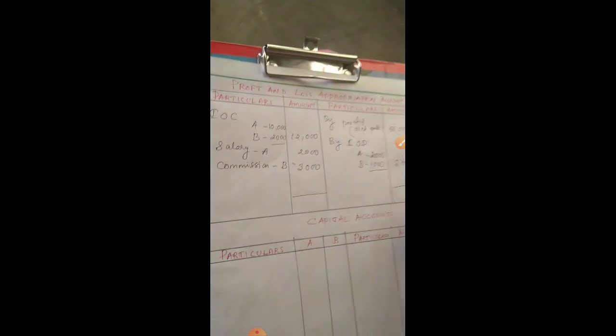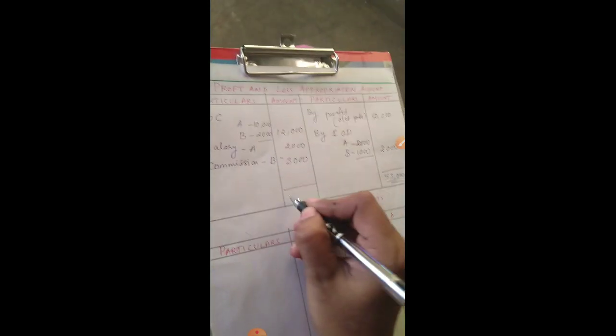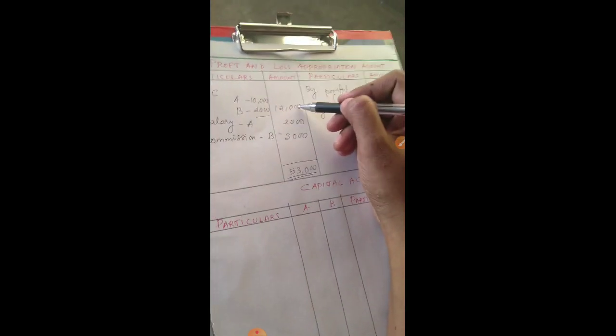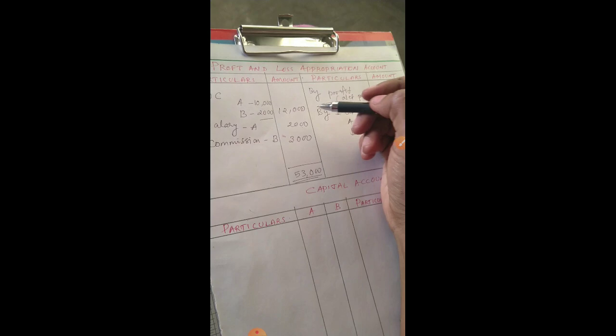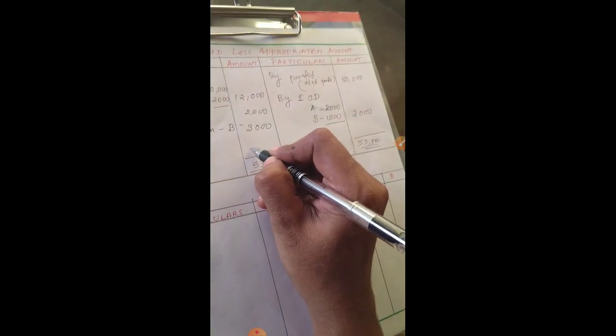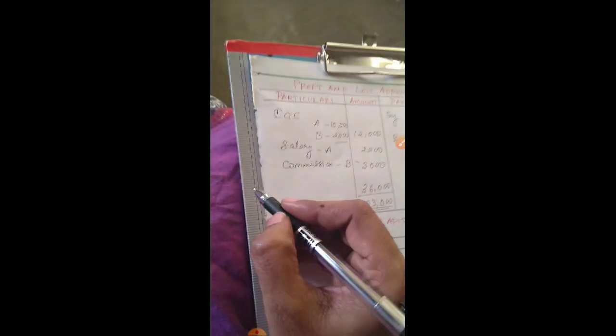Now we total it. Which side is more? The credit side is more, so on that side we total first, 53,000, then we bring it to the debit side, 53,000. Now the debit side total: 12 plus 2 is 14, 14 plus 3 is 17,000. So 53,000 minus 17,000 comes to 36,000. This is the net profit available now.